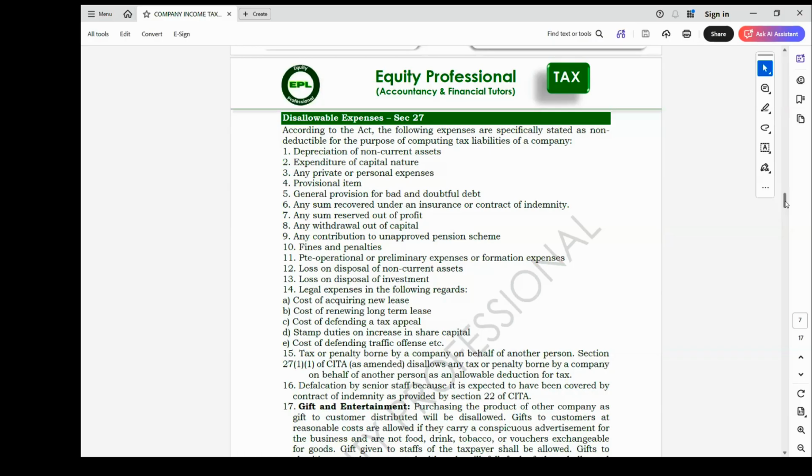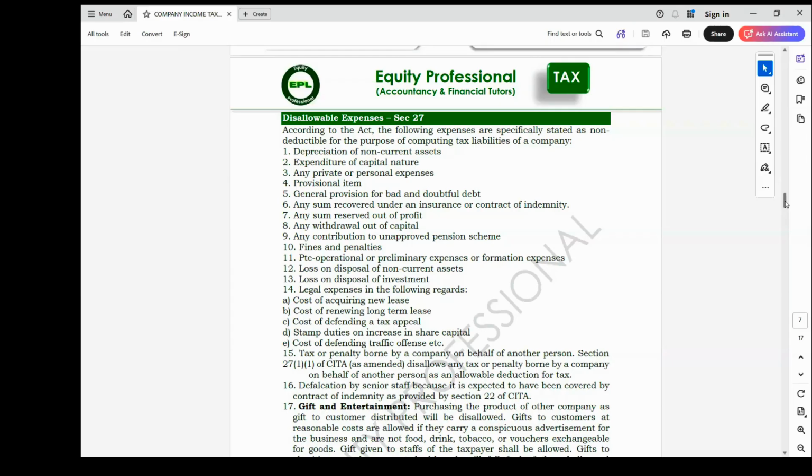Where you are told it is specific, provision for bad and doubtful debt is allowed; provision for bad and doubtful debt that is general is disallowed. The examiner may also give you a question whereby the examiner will not tell you whether it is specific or general. In that case, you have to assume it is general and disallow it.